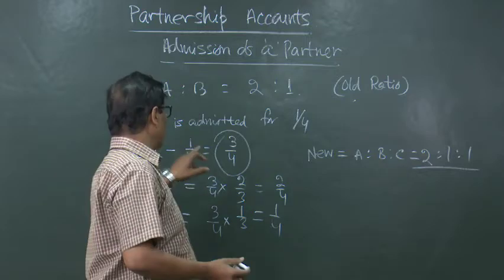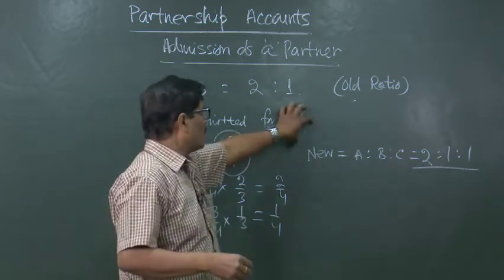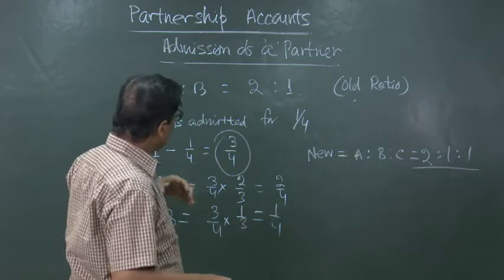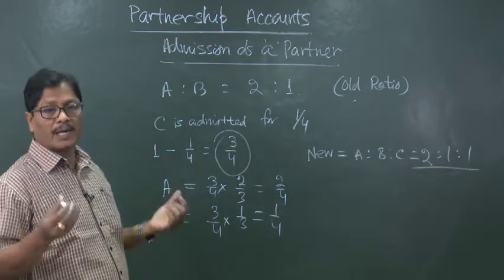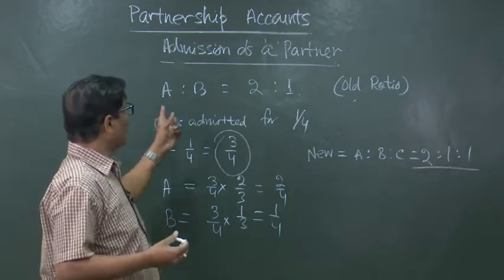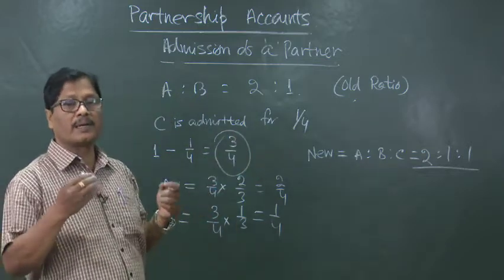When C, the new partner, is given a portion or a ratio, but how much he has taken from whom is not given in the question, we have to take the old ratio. In the old ratio, they will distribute the remaining share.